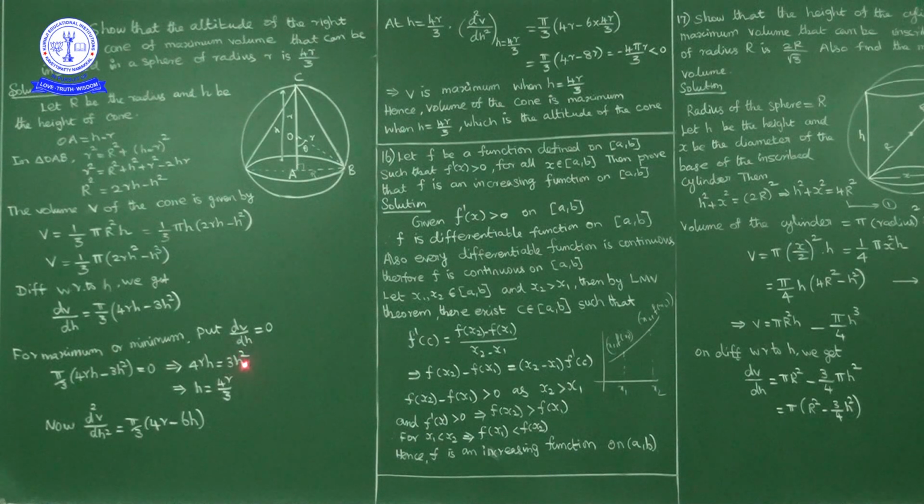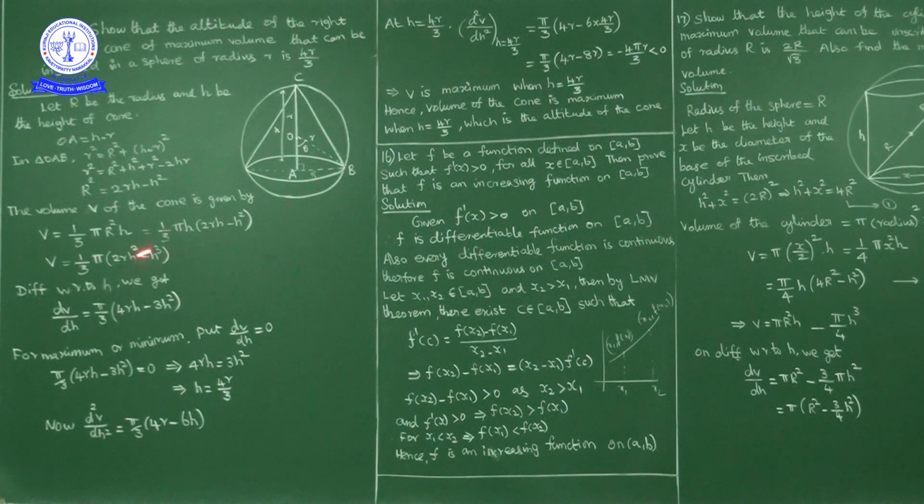4r is equal to 3h. Okay, so what will we get for h? h is equal to 4r by 3. Now, to show that the altitude of the right circular cone of maximum volume is h equal to 4r by 3, how can we prove it? This is the critical point we got. h is equal to 4r by 3 is a critical point. Now verify the sign of the second derivative at h equal to 4r by 3.